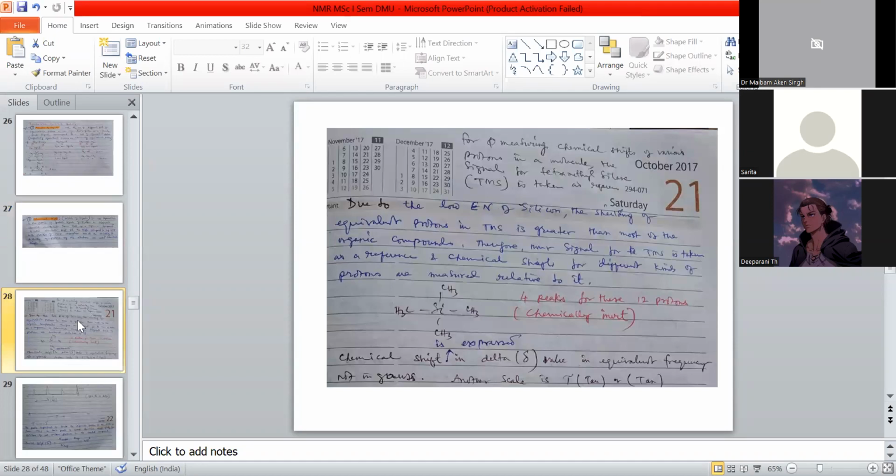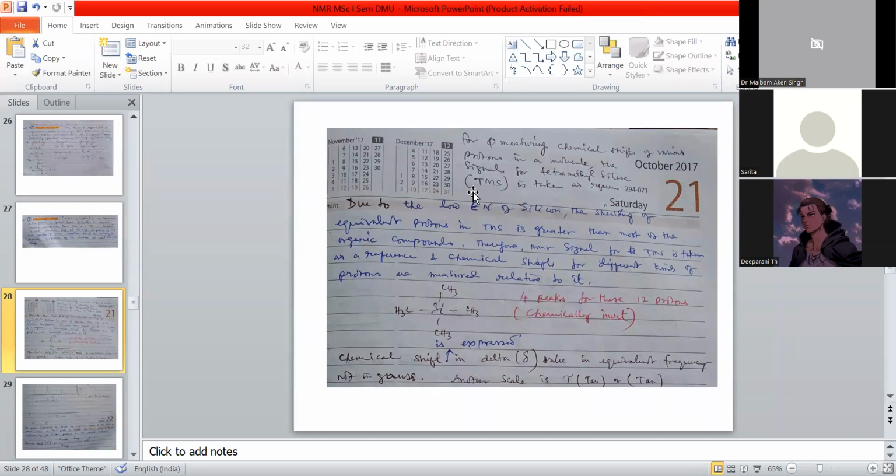Come to another topic. For measuring chemical shift of various protons in a molecule, the signal for tetramethylsilane, TMS, is taken as the reference standard value.